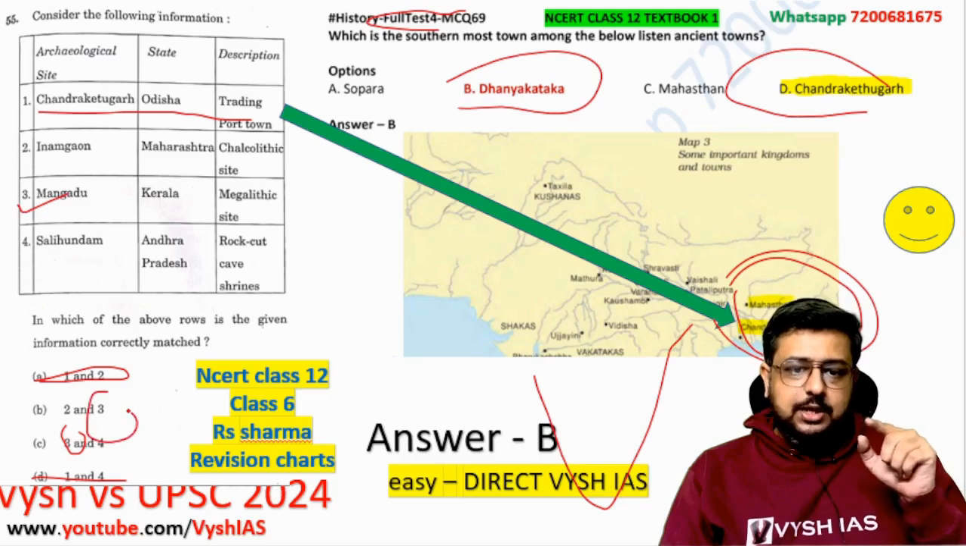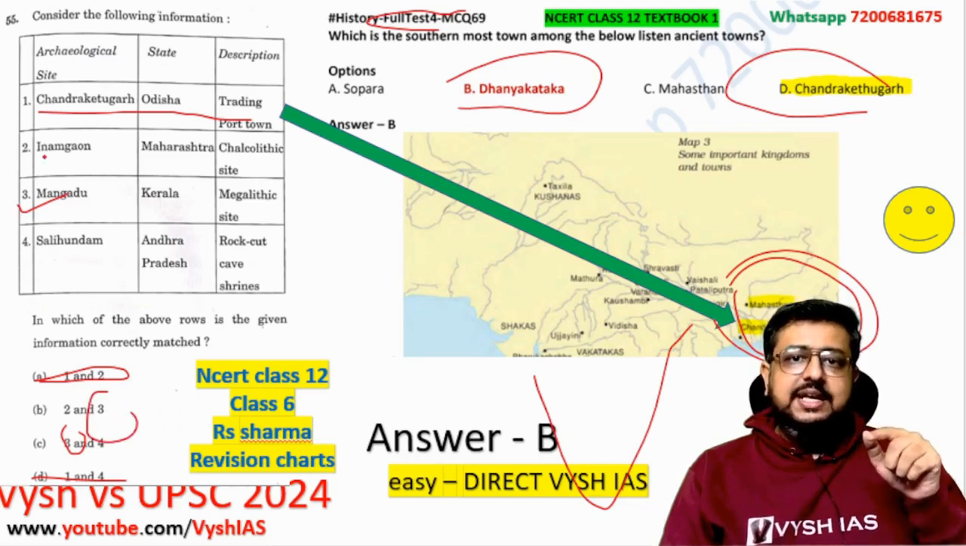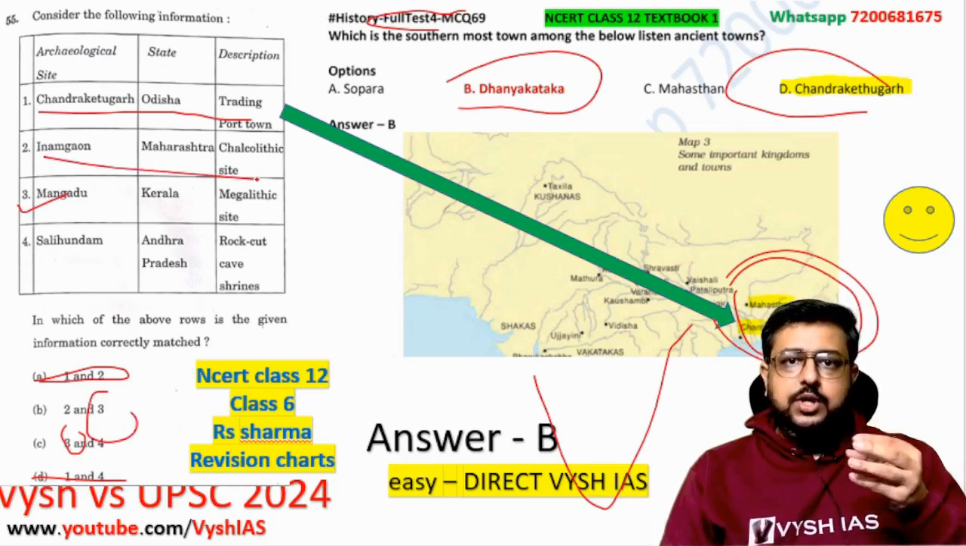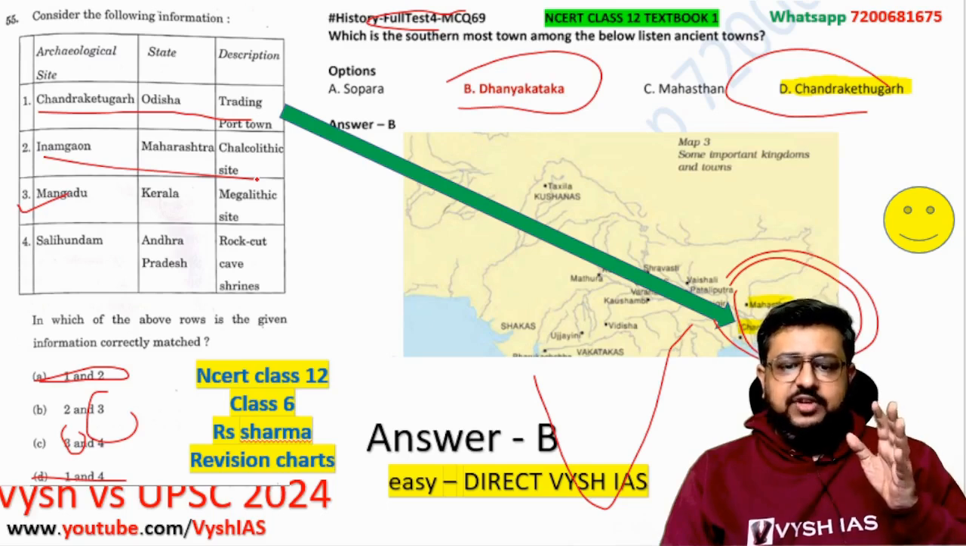Because in both the options it is there. Now it's about 2 and 4. And for 2, they have luckily given a very easy one. Inamgaon is there in your NCERT class 6th, NCERT class 10th, and in your R.S. Sharma textbook. It is there in our history, in all the tests, Inamgaon with the charts.